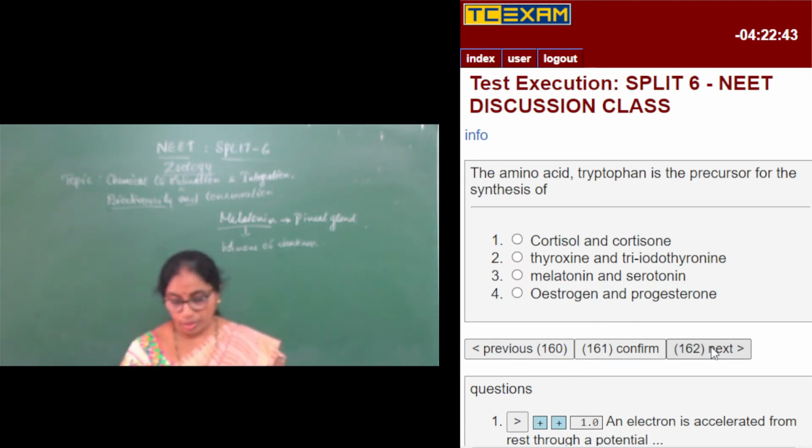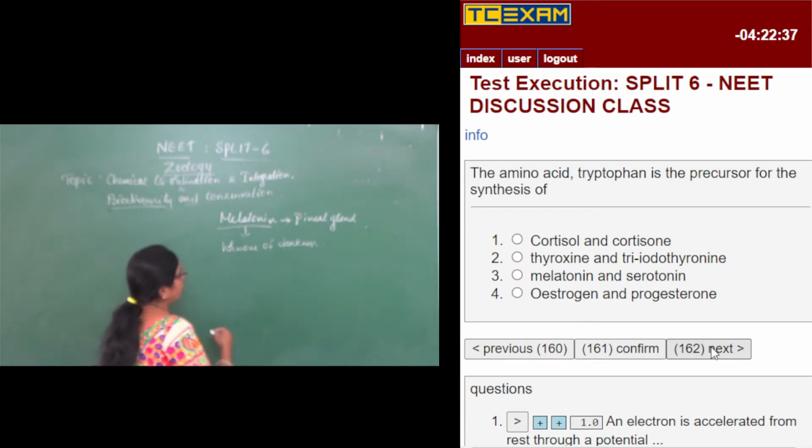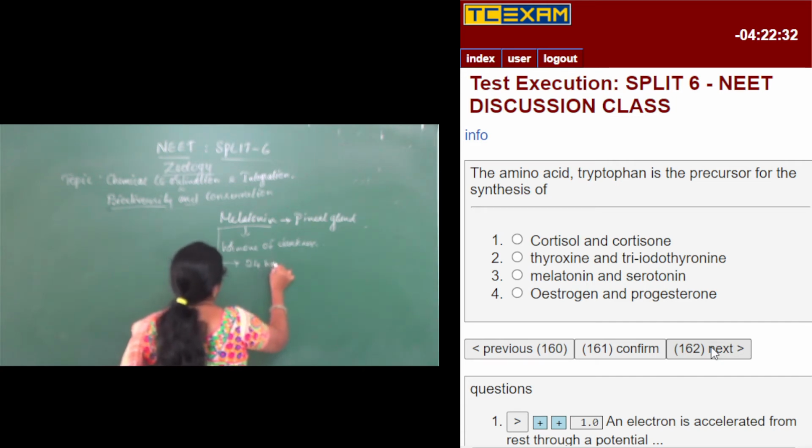It has many effects on the body. It controls the 24-hour rhythm.